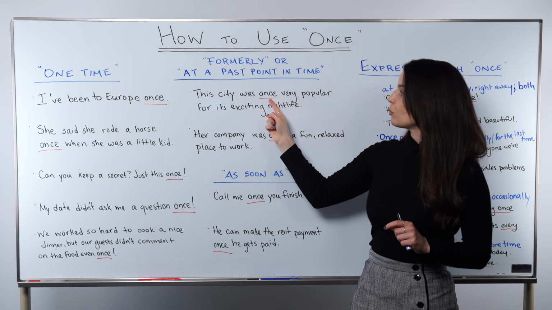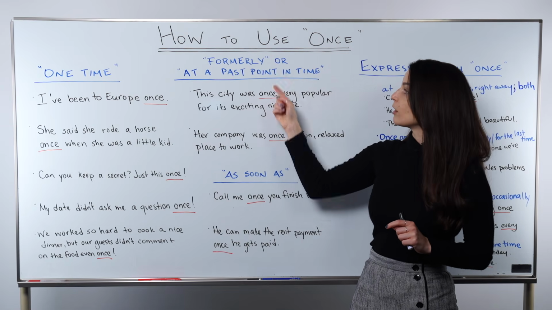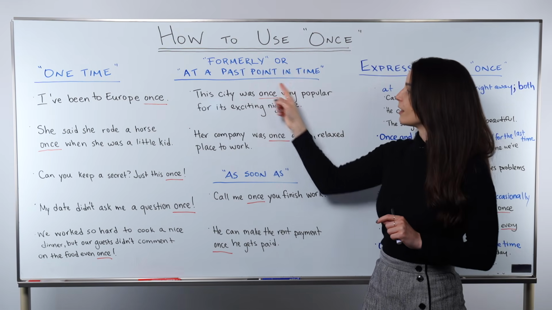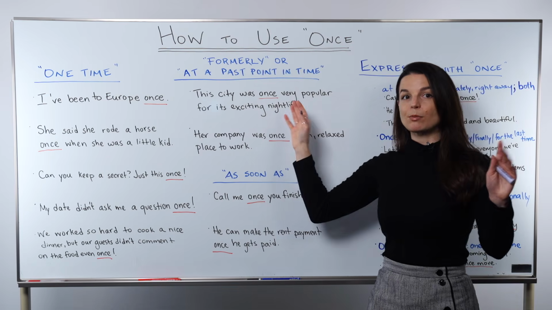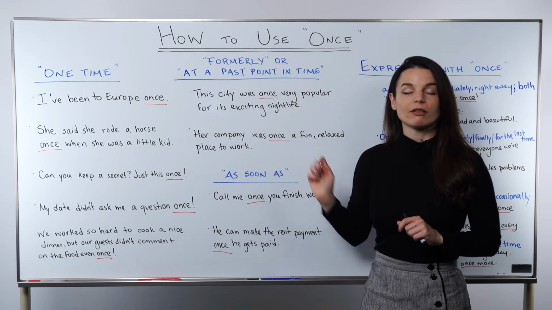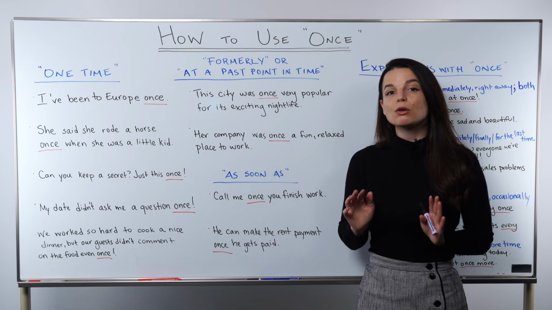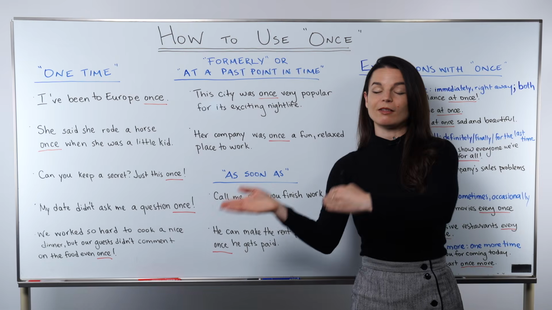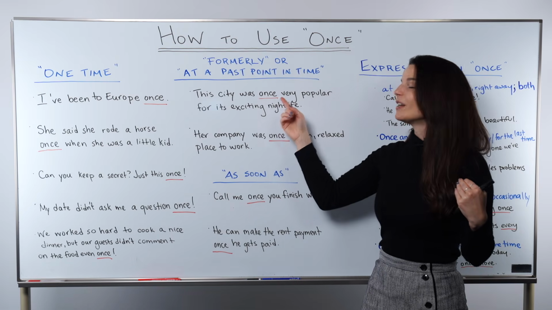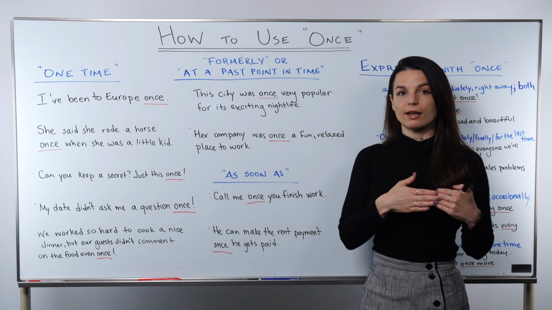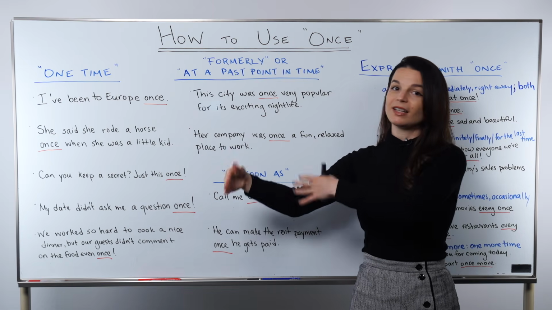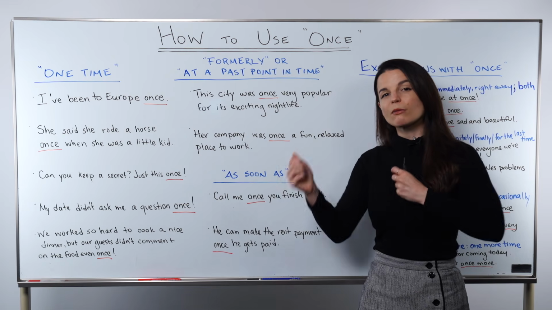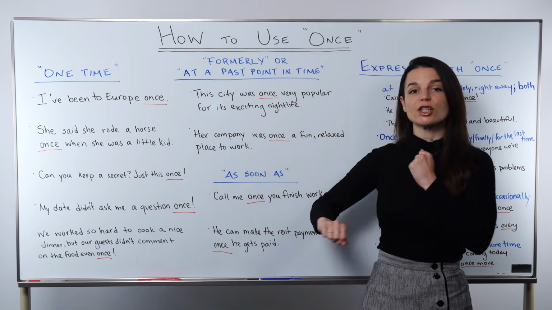So in this situation, we can replace once with formerly. This city was formerly very popular. Or we could say, this city was, at a past point in time, very popular for its exciting nightlife. The nuance here, then, is that this fact has changed. So in the past, at a point in time, it was very popular for its exciting nightlife. However, now, it's not popular for its nightlife. So we use this once often to emphasize some kind of change from a condition in the past.